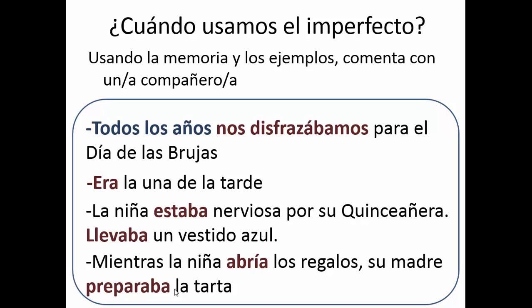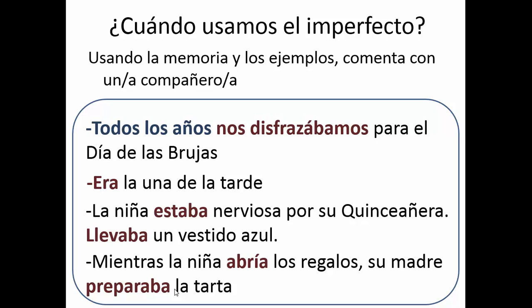So here are some examples of when we would use the imperfect. For example, I could say, todos los años nos disfrazábamos para el Día de las Brujas. Every year, we would always dress up for Halloween. So this is kind of like description in the past, and it has one of those trigger words like todos los años. We know we need to use the imperfect in this situation.